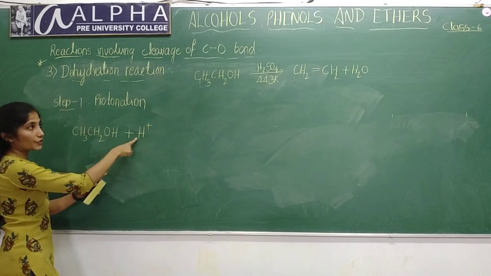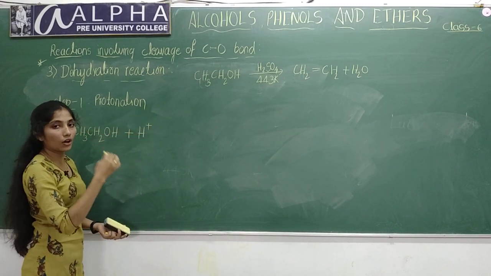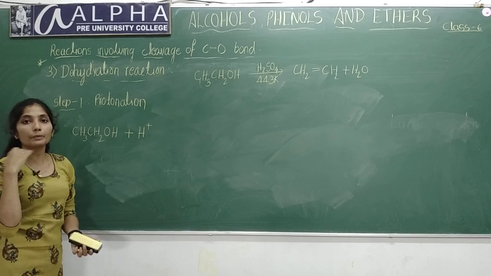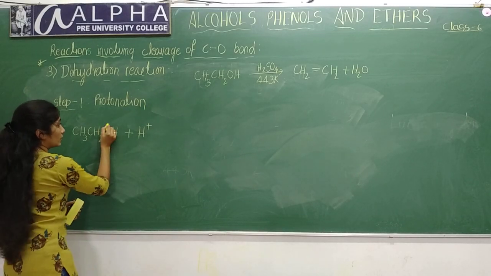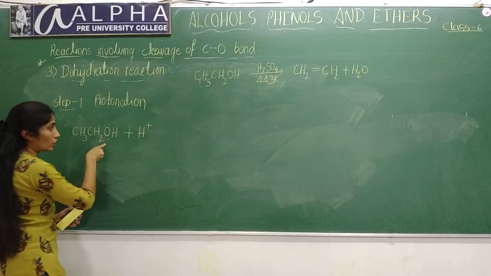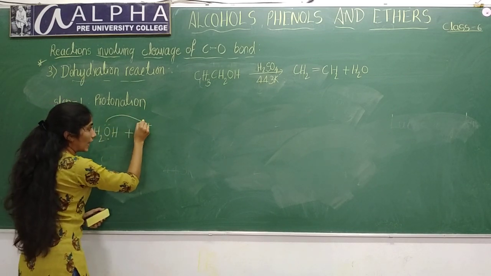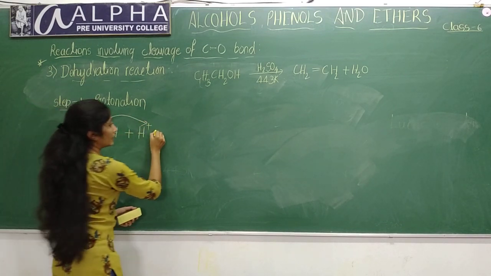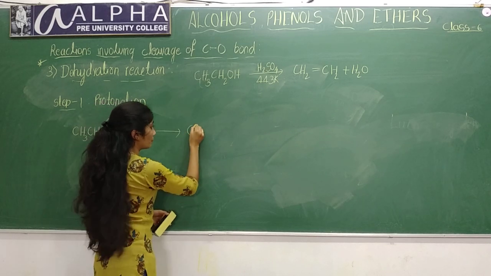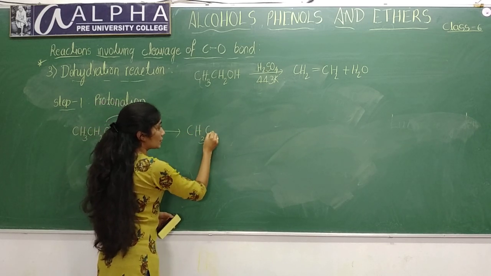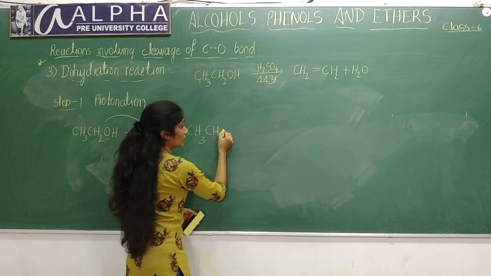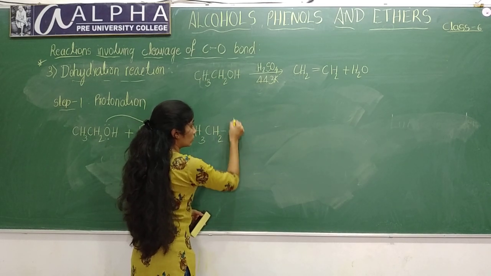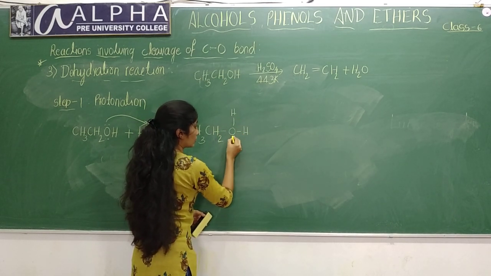This is from acid, H2SO4 or H3PO4 or any other protic acid. The lone pair of electrons on oxygen will attack this H+, and this leads to formation of the product CH3CH2OH2+.